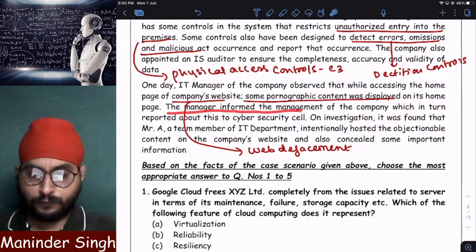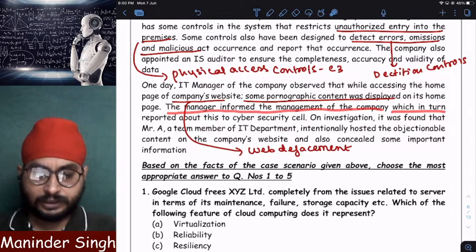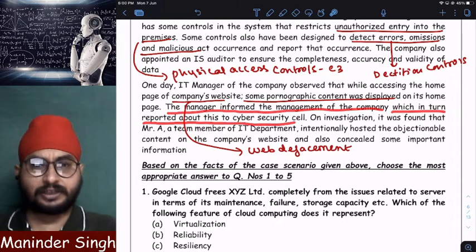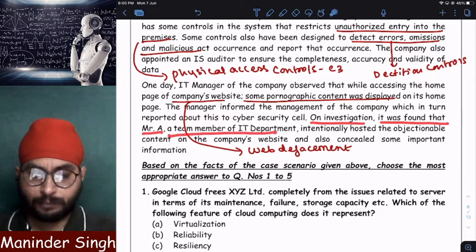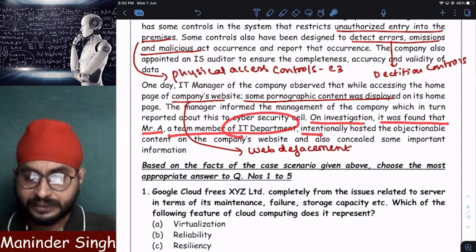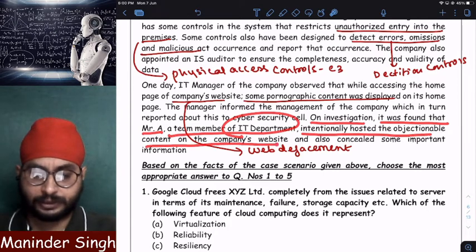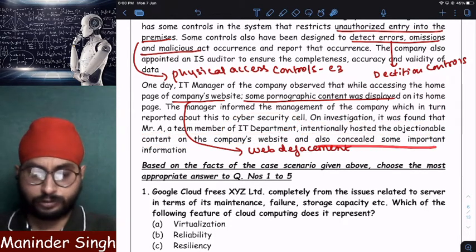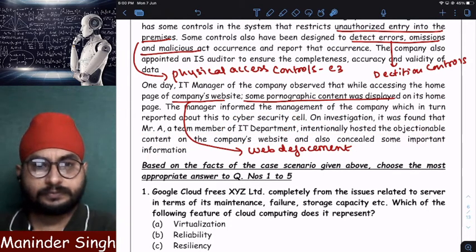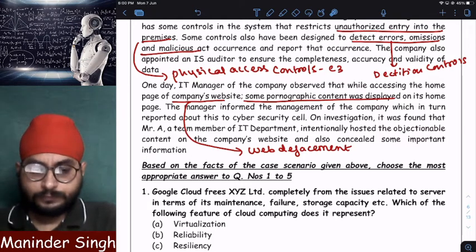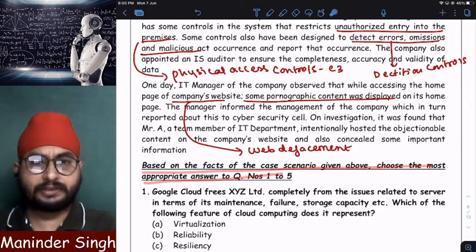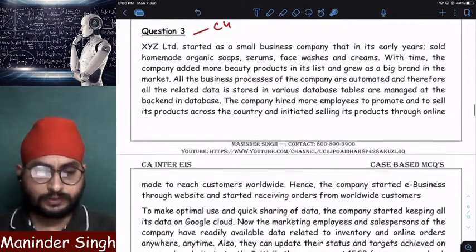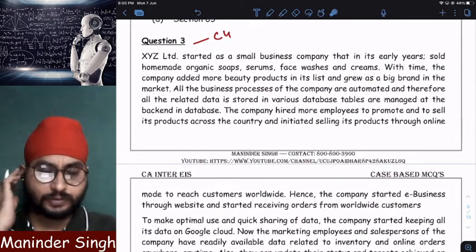The manager informed the management of the company, which in turn reported this to the cyber security cell, means cyber police. On investigation, it was found that Mr. A, a team member of the IT department, intentionally hosted the objectionable content on the company's website and also concealed some important information. Now, based on the above scenario, choose the most appropriate answer. So let us go through once what they asked.